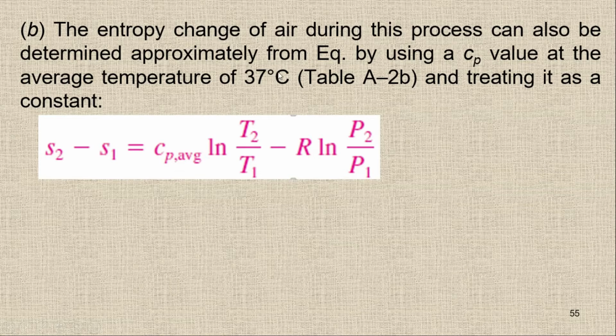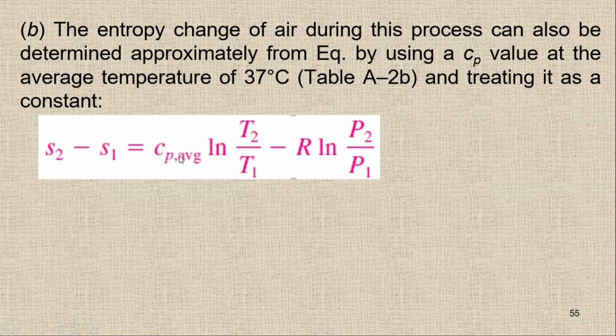From table A2b, I have to check the specific heat value at 37 degrees Celsius, and then use this relationship, which is for approximate analysis, where we are assuming that we take the Cp value as an average or constant value. So we check this Cp value from table A2b at 37, which is the average temperature of 17 and 57.